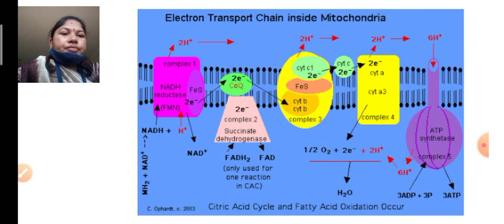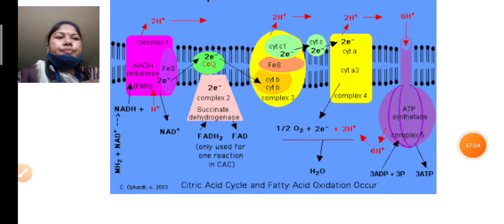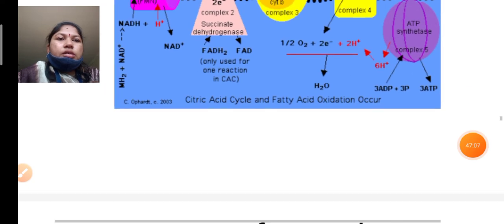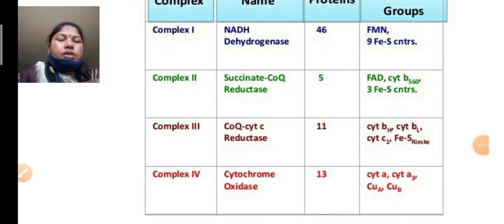Finally, in ETS 32 ATPs are produced. That ATP is utilized by all the metabolic activities carried out in plants. See here, these are the complex structures, complex 1, complex 2. ETS has 5 complexes, complex 1, 2, 3, 4, and the last one, complex 5, which is the ATP synthase.